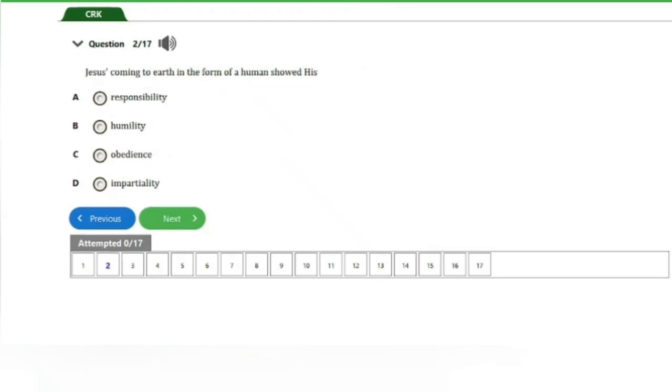The next question is question number 2. It says, Jesus coming to earth in the form of man showed his A, responsibility, B, humility, C, obedience, D, impartiality. The answer to this question is humility, that's option B. Let's go ahead and see the next question.